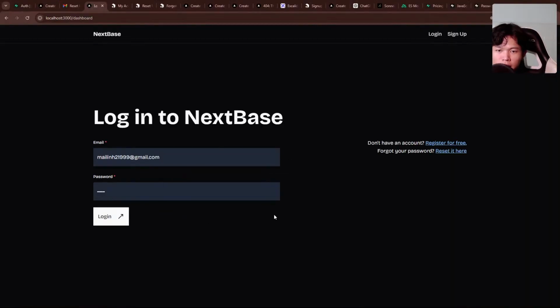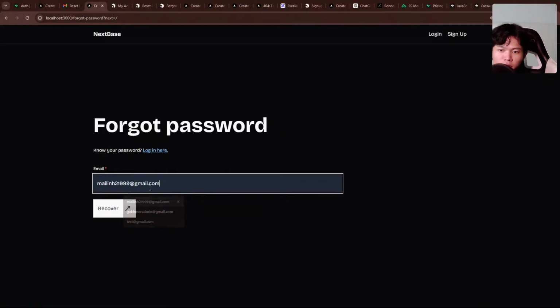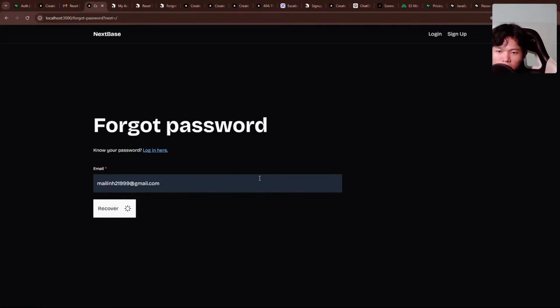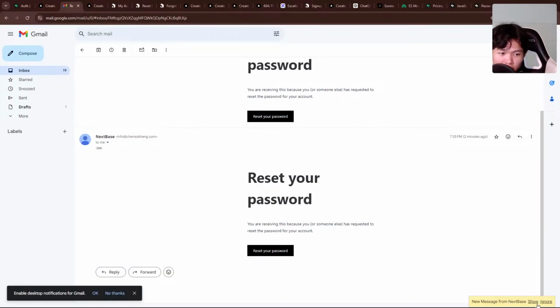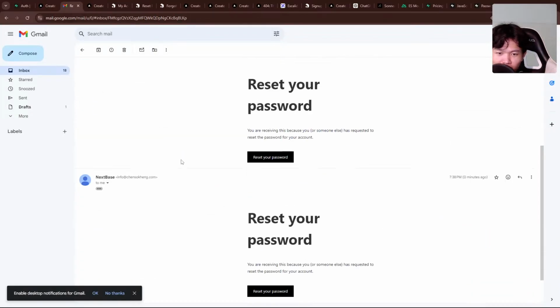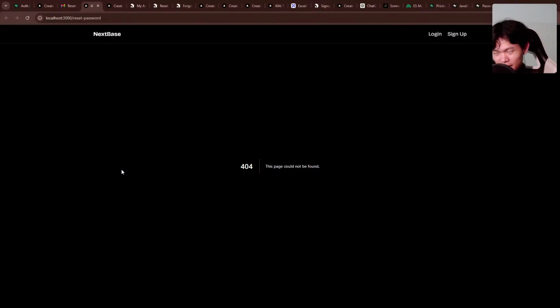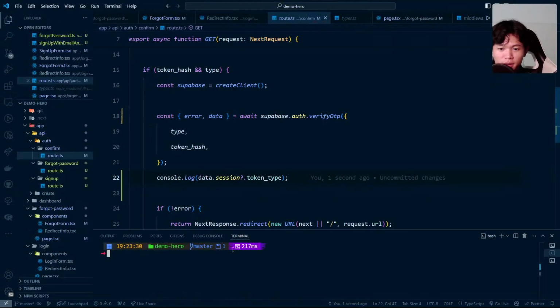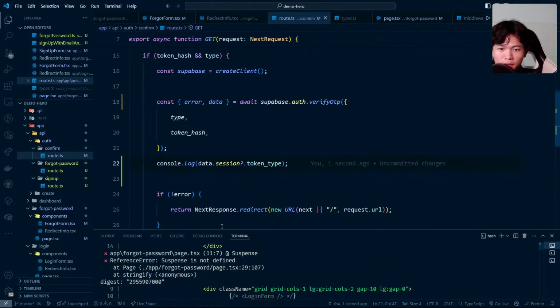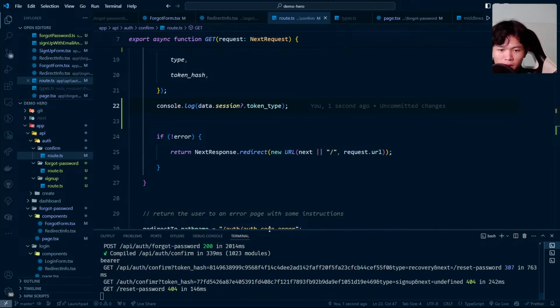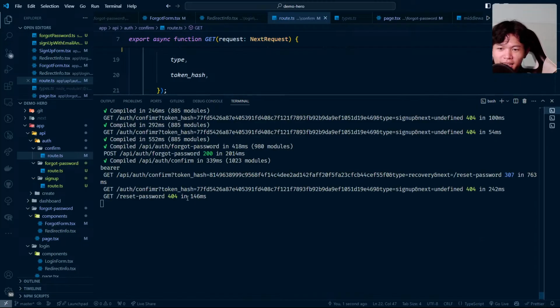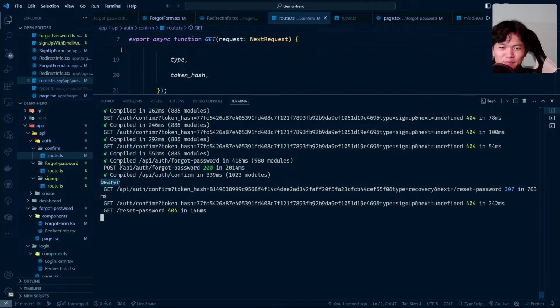Right now, let's try to log in again. Let's try to reset a password, pass this user, and voila. Right now we send again. It worked flawlessly in local. Let's try to reset. Okay, I haven't built this page yet. That's the main thing. But right now, the important thing is we want to see the log that we display right here. Okay. The token type is bearer token.